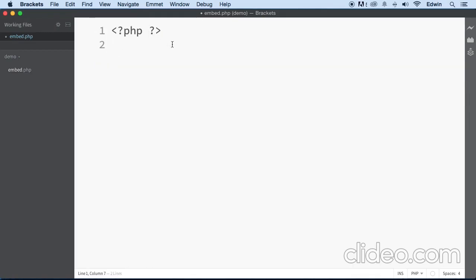And I wanted to also explain to you that if you have another file here, for example example.html, and for some reason you try to put some PHP coding here, it will not work.